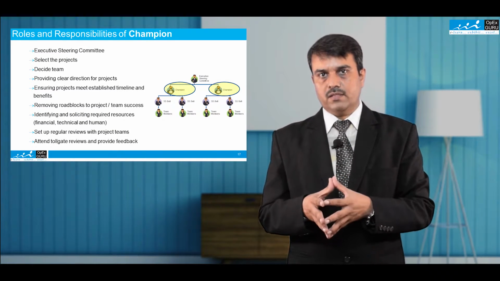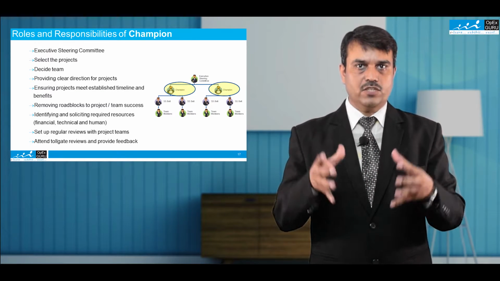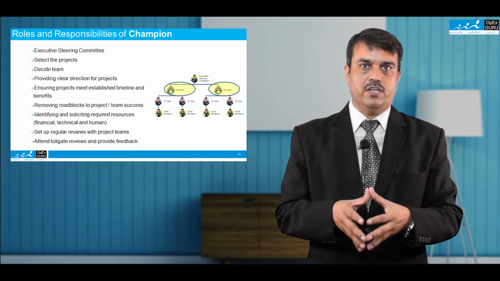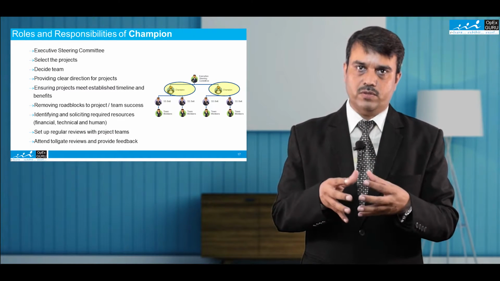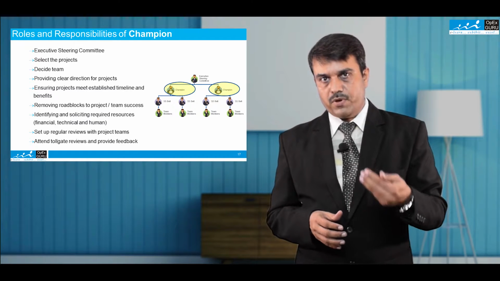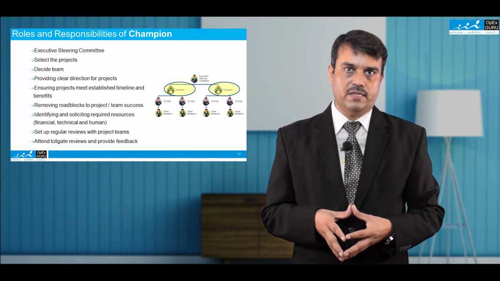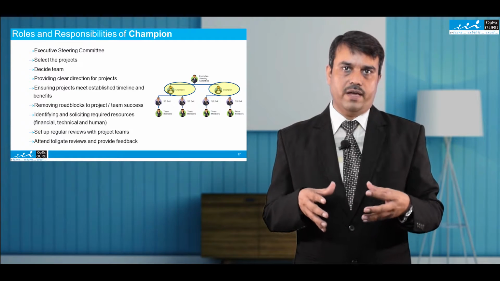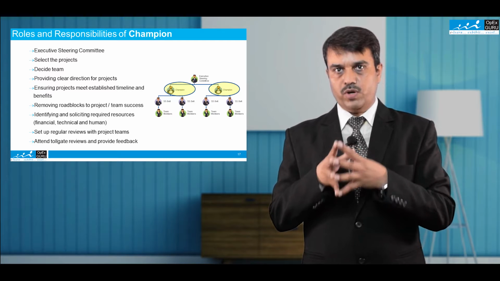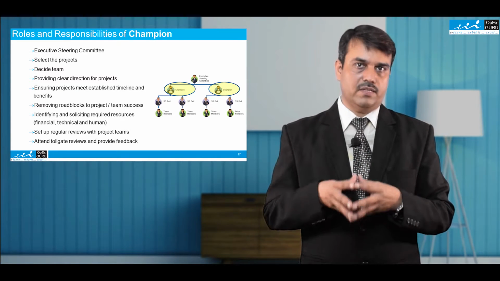In the organization, there can be many priorities. So many things are happening. In that situation, the champion will ensure that everything is on time, and that the roadblocks are removed. One of the important things that the champion has to do is to participate in each and every review meeting and see that things are as planned. The champion will also motivate and encourage the team members to participate in Six Sigma activities.